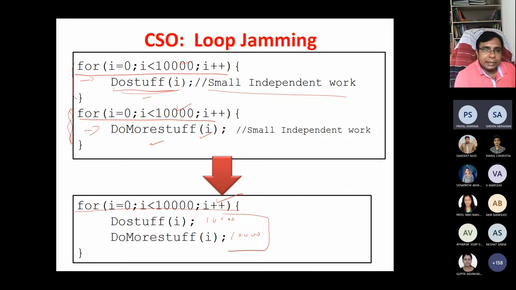This takes time. Suppose the first loop takes 1 second, and this also takes 1 second. That is for executing the loop body itself. But this is the loop structure, and the loop structure also takes time. So you will save time in executing the loop structure. Inside the body, anyhow, it will take some time. You got my point? Yes, sir.